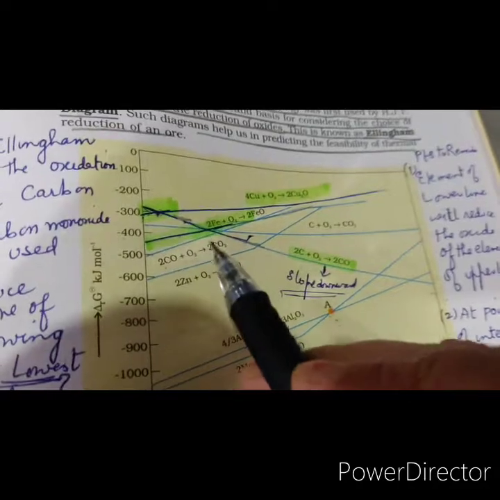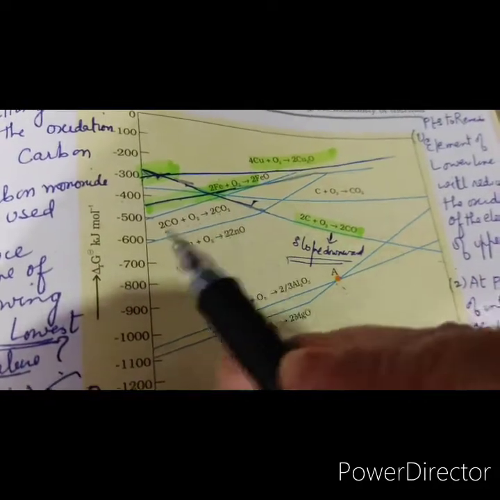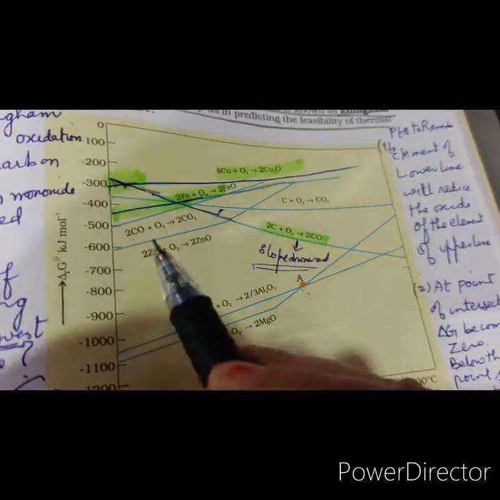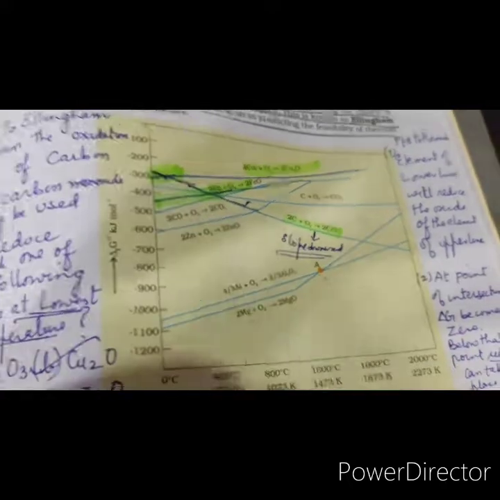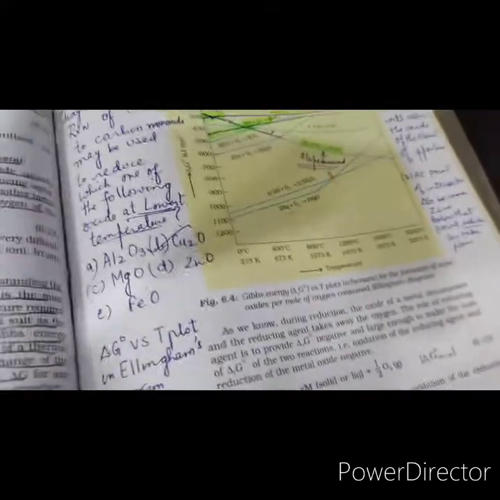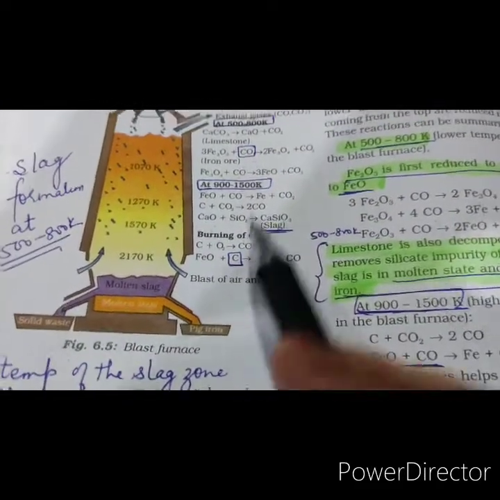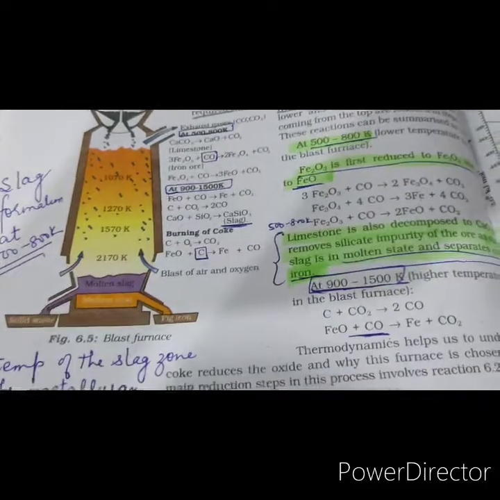And at low temperature range, the carbon monoxide line is below the line of iron. So an element of the lower line can reduce the oxide of the element of the upper line. This is what we have learned in Ellingham diagrams. So carbon is the reducing agent at high temperature and carbon monoxide is the reducing agent at low temperatures.